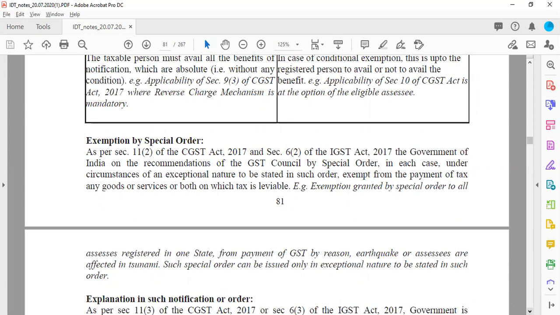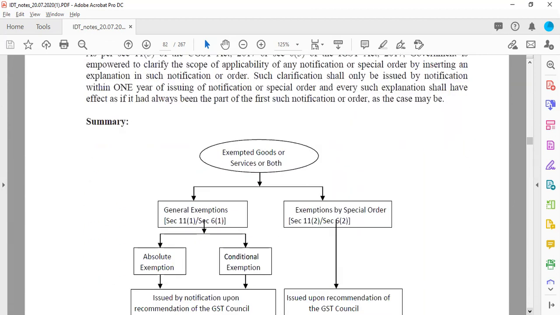But that has to be implemented by a special order and only for a specific period. Another example is where an earthquake or any other natural calamity or tsunami or any other situation occurs at that point of time. By way of special exemption, the department can grant non-chargeability of GST for certain goods and services.